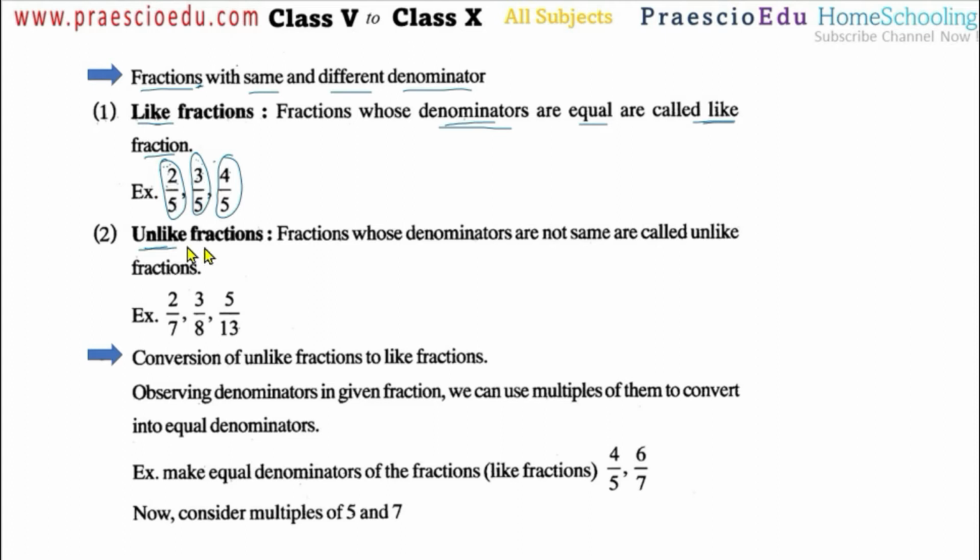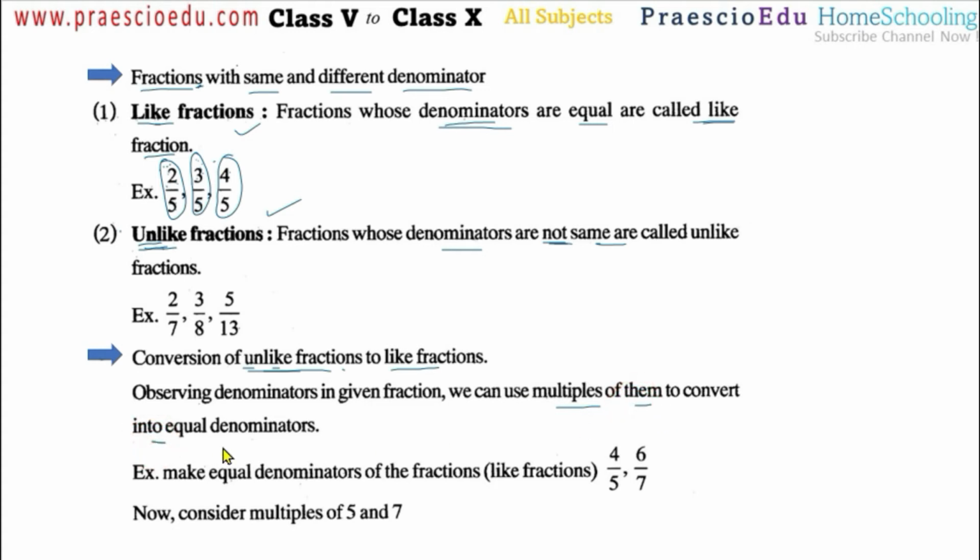Then unlike fractions are fractions whose denominators are not the same, okay, so that is called unlike, meaning it is the opposite of this one. I hope you understand like fractions, so it's easy to understand unlike fractions. Now, conversion of unlike fractions to like fractions, this is a conversion, meaning unlike to like fractions. किस तरह से comparison conversion करते हैं. So observing the denominators of the given fractions,